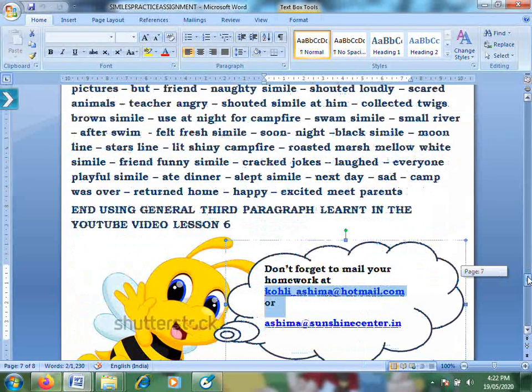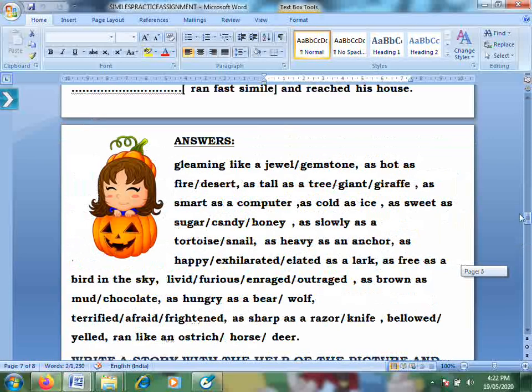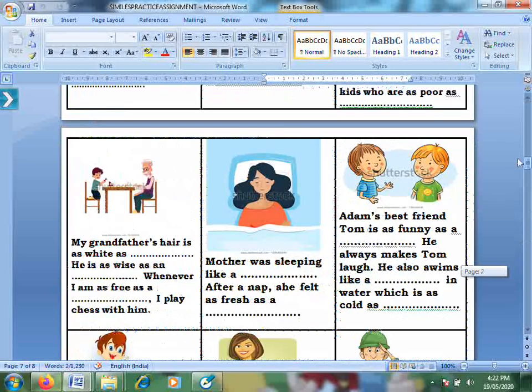So the second, the third and the fourth write-up you can mail me. The first two assignments you can check using the answer key that is already provided.